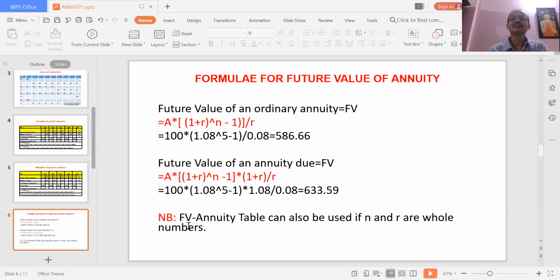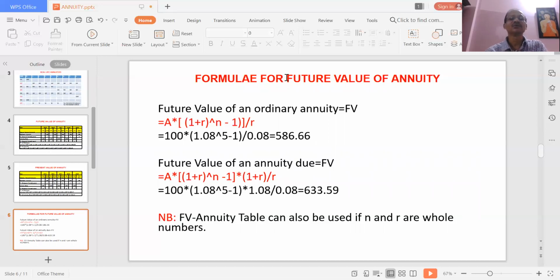Now we calculated the future value of annuity and also the present value of annuity for both types of annuity, the ordinary annuity and the annuity due, using very simple arithmetic. Now there are formulas for a long stream of payments or for a variety of interest rates. You cannot calculate them by the manual method, so you have to use the formula.